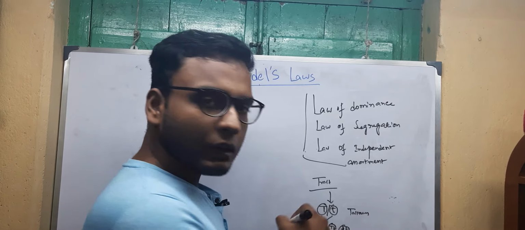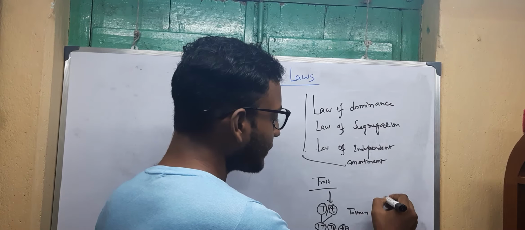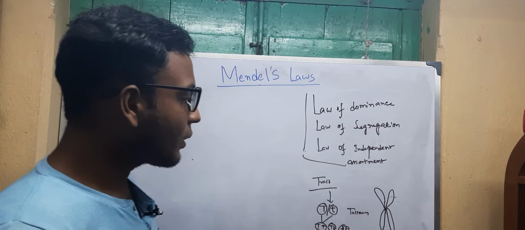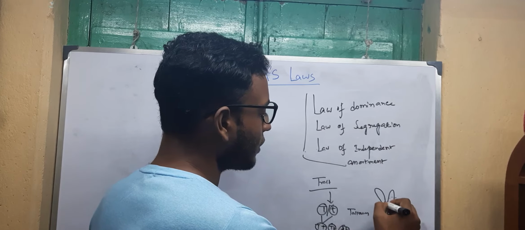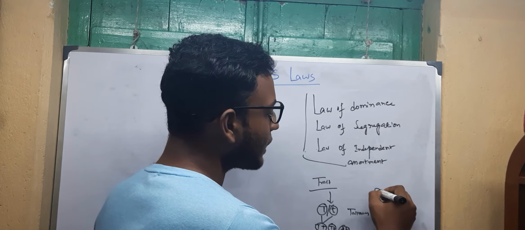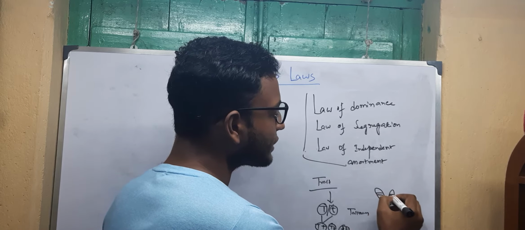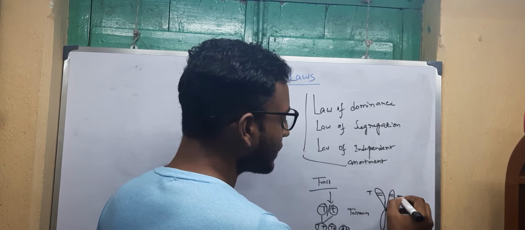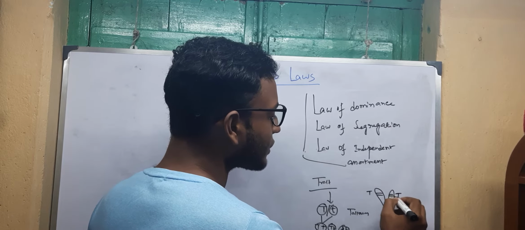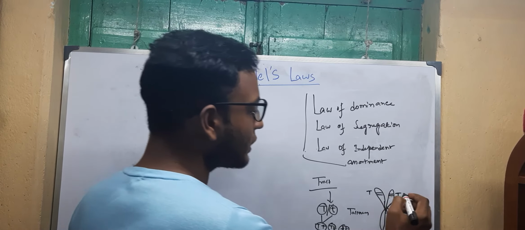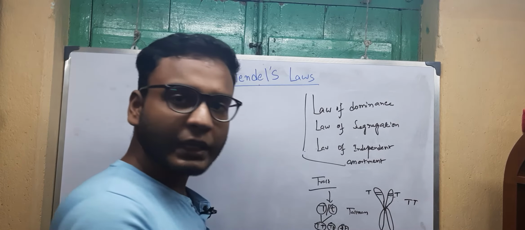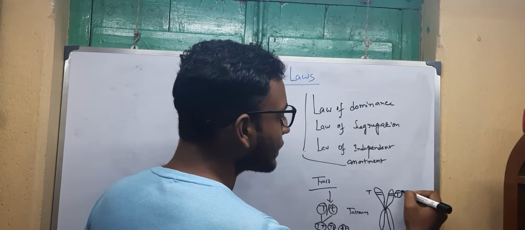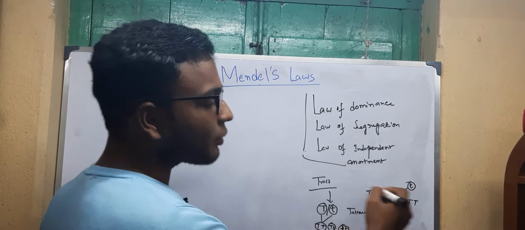So what are alleles? Suppose this is a chromosome and these two are the homologous positions. If capital T is present here and capital T is also present in this position, this is the homozygous dominant condition, because this gene is dominant over the recessive one, small t.